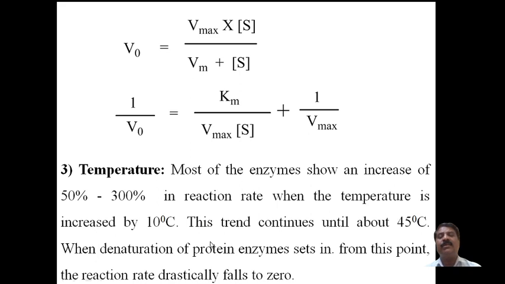Therefore, we say that from room temperature, or from 0 to 45 degrees Celsius, the rate of the reaction becomes faster. Up to 45 degrees Celsius, it is the optimum temperature.